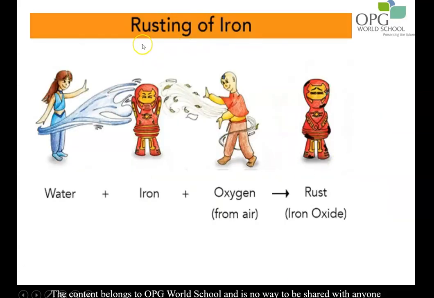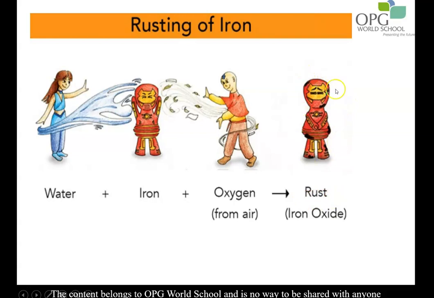Rusting of iron is another change which is chemical and irreversible. The iron particles, the iron bridges, everything that is made of iron will continuously react with water and oxygen, and it will form a red colored oxide called rust.